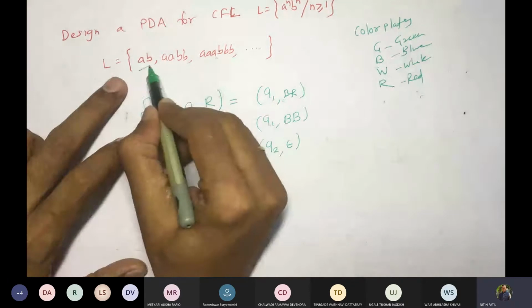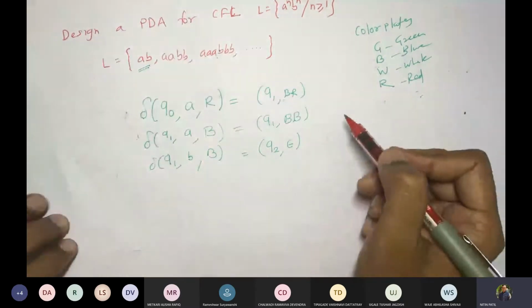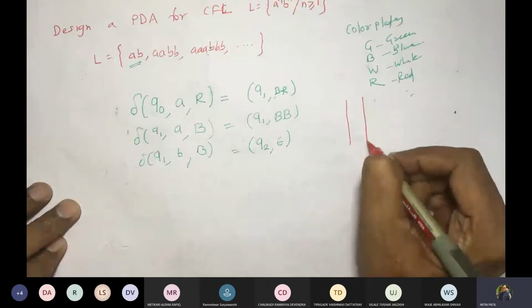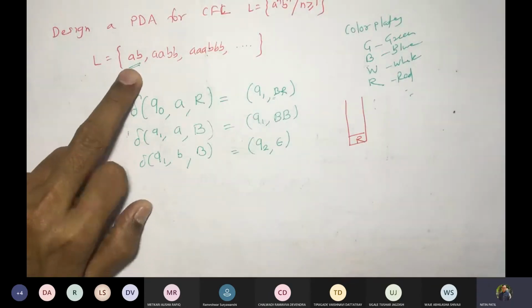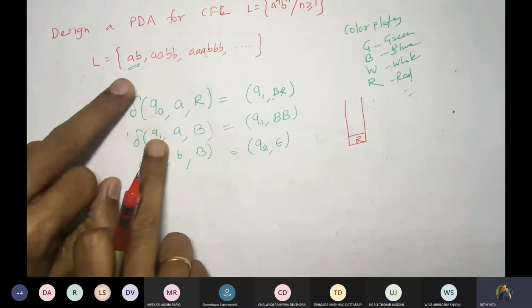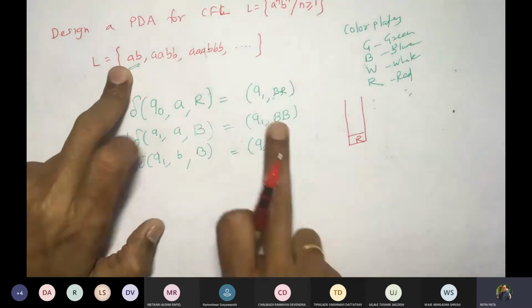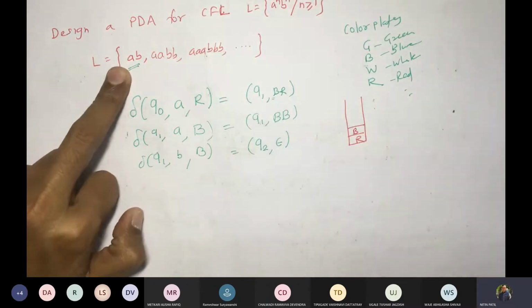So let me take this example for a while, AB. Let us write for AB. How would AB be processed? Suppose this is a stack, we have a red plate there. Suppose this is a tape. We are at A, we are in Q0. Q0 A R. What did we say? We'll enter Q1 and we will add a blue plate here. Correct.